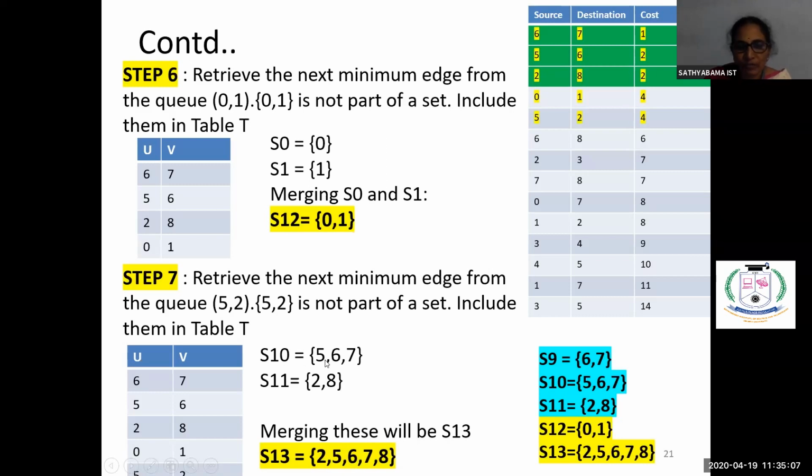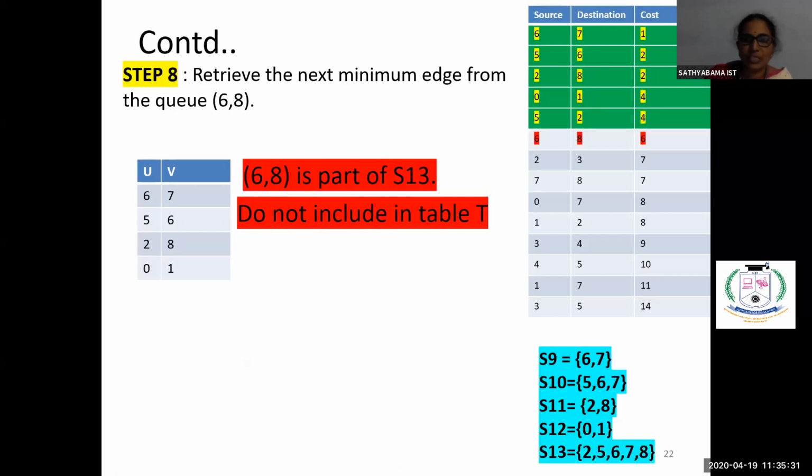So what we do, we have to merge this S10 and S11 and create a new set called S13. So see here now S13 is having 2, 5, 6, 7 and 8. By combining all this, we are creating the new set S13 and we include this 5, 2 into this solution set also. Right? This is also done. Now we'll move on to the next one.